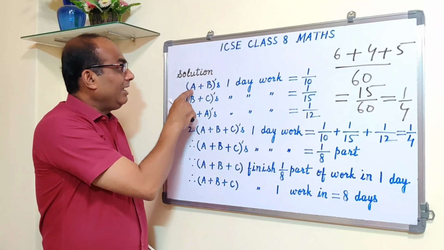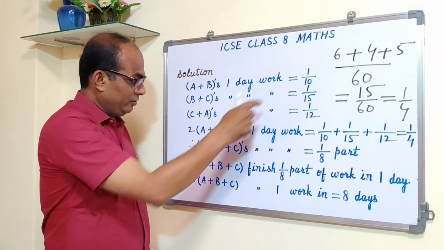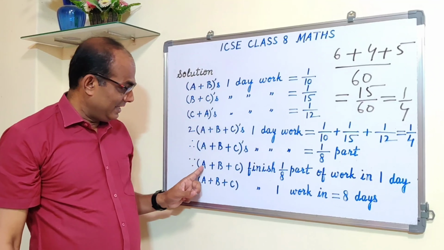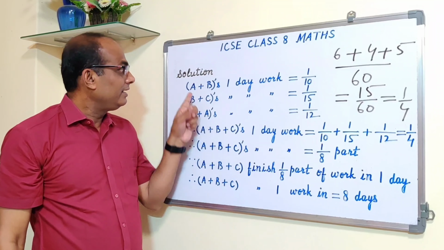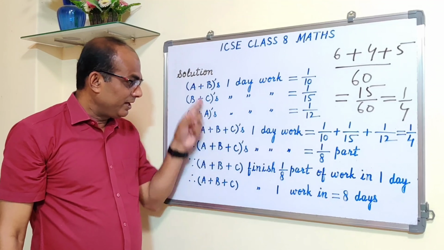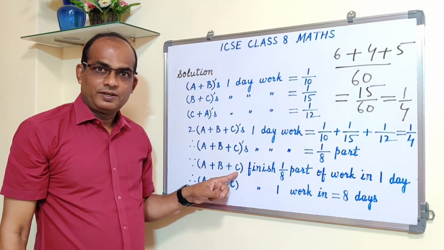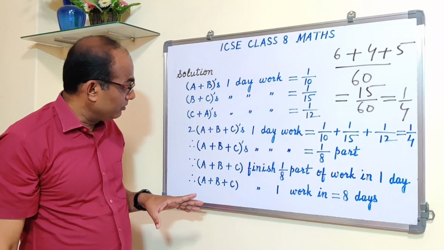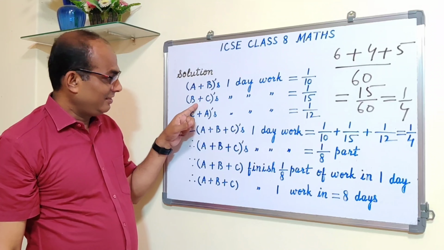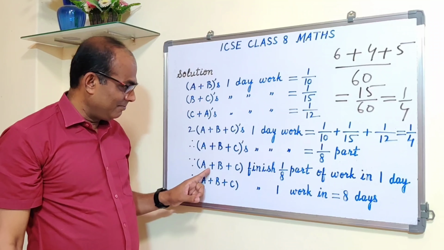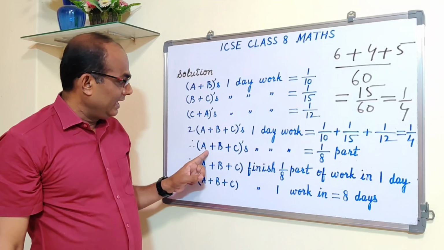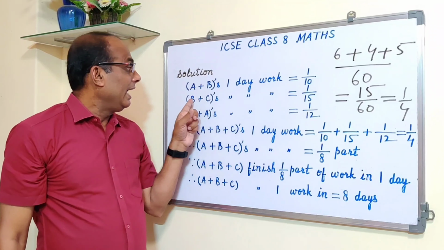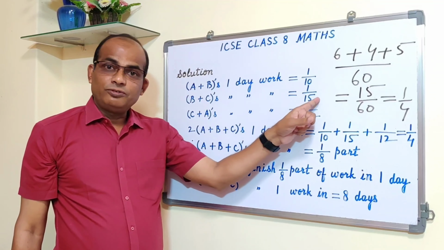Now A plus B's 1 day work is 1 upon 10. So when you subtract this minus this, see here A, B, C, all three are there, and here only A and B. So when you subtract, you will get C's 1 day's work. Or if you want to go in order, first if you want A's 1 day work, then you subtract B plus C from A, B, C. A plus B plus C's 1 day work is equal to 1 upon 8, and B plus C's 1 day work is 1 upon 15.